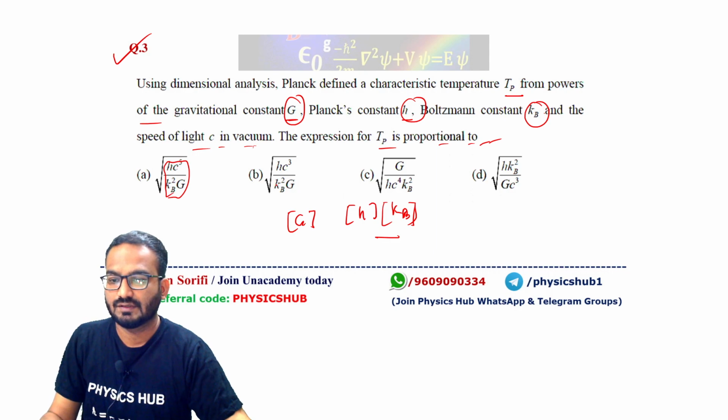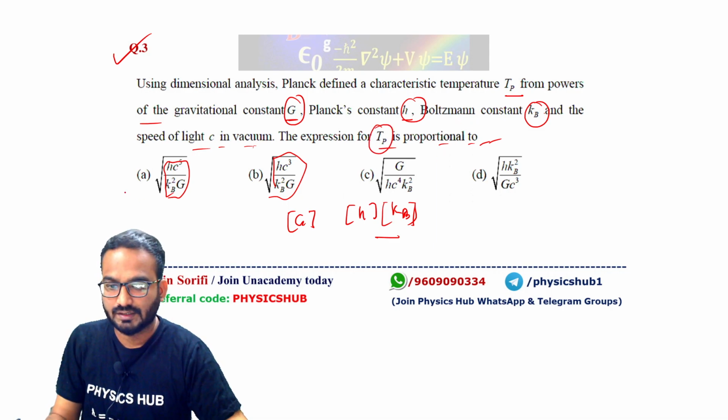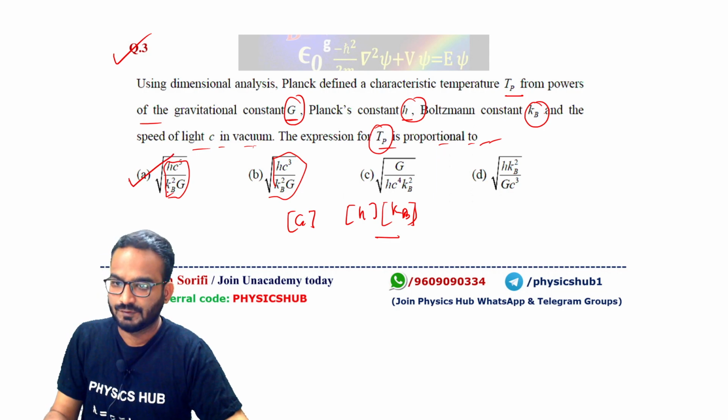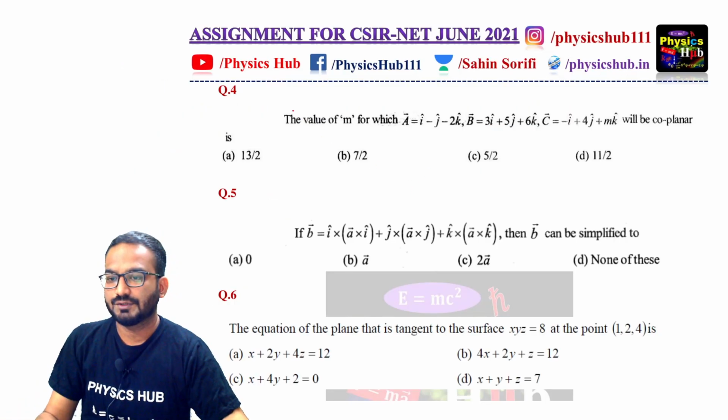Then try to check these dimensions on this combination. First start with this, and if it doesn't match, go with this, and you will see one expression will give you Tp, and that will be the correct option. The correct answer for this question will be option A. Okay, let's move forward to question number 4.